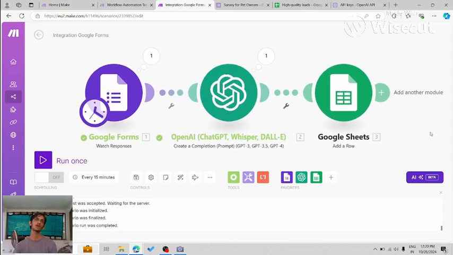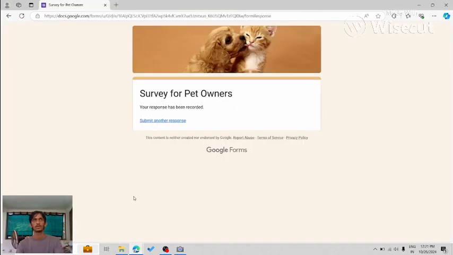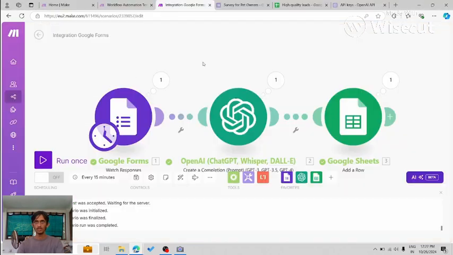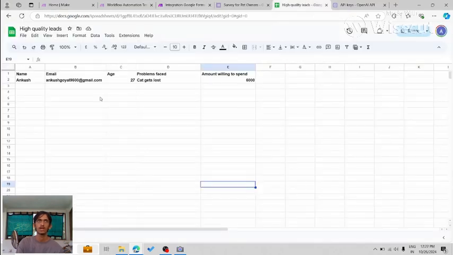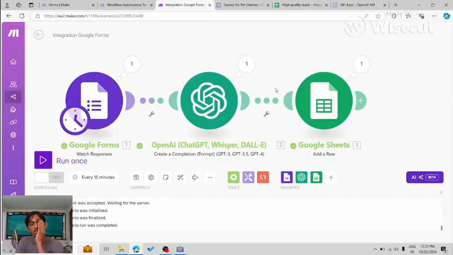Now, before I run the scenario once more, I'm going to quickly fill the form once again. Okay, so now I've filled the form. I'm going to go ahead and run. As you can see over here, the Google Sheets is run, and you can see it actually filled out these values that I had put in the form. So there is one step that is left.